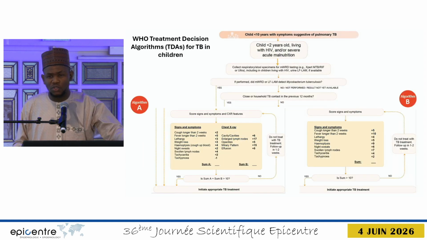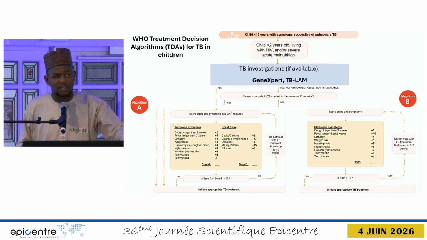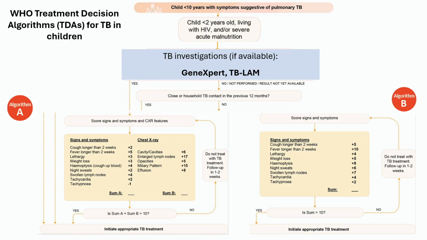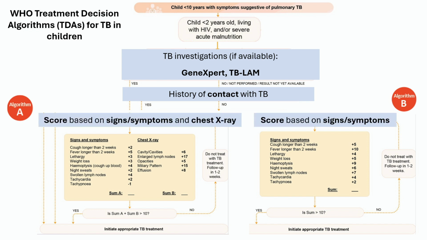So this is the WHO treatment decision algorithm, and we followed this algorithm in the diagnosis. So when a child is identified as having symptoms of pulmonary TB, they are put into this algorithm, and then because they are all SAM, we test with the WHO molecular test, which is the GeneXpert, and also the TB-LAM for those living with HIV. And then history of contact was also asked. And for centers where we have X-ray, it was conducted.